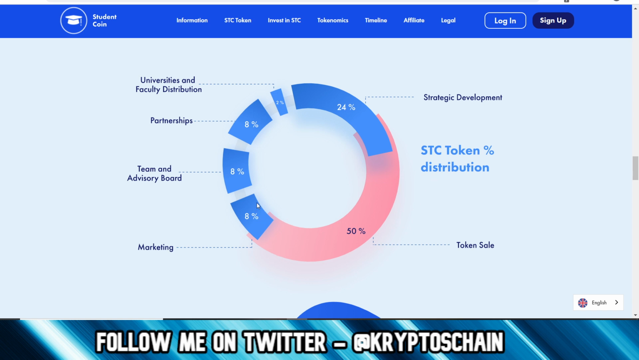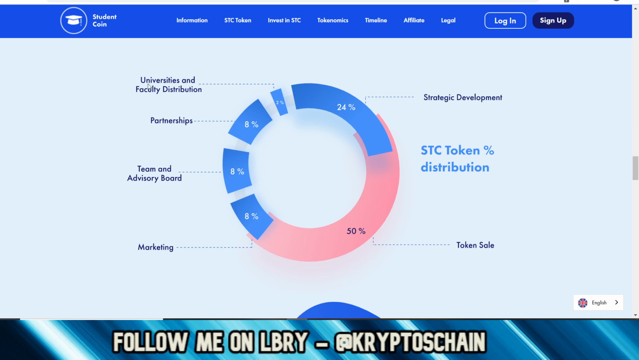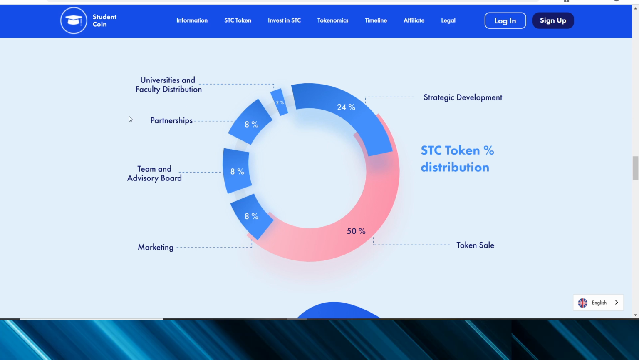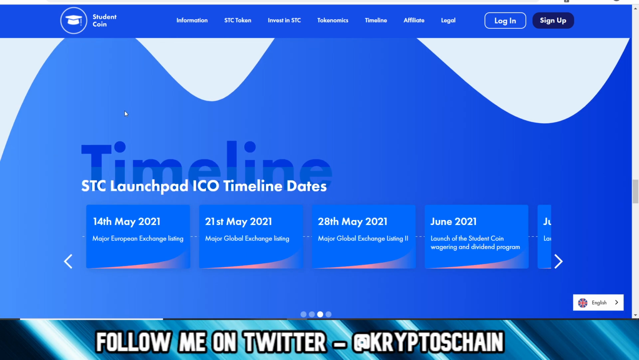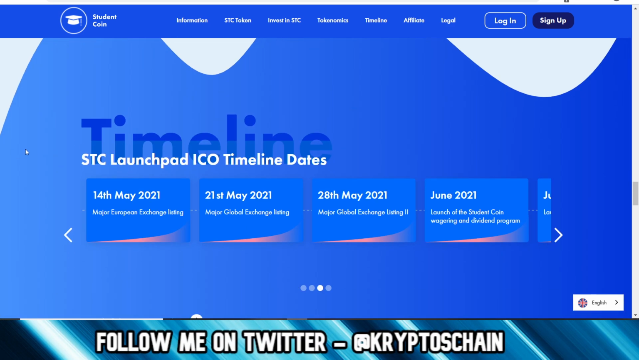And 8% to marketing, team and advisory board 8%, partnerships 8%, universities and faculty distribution only 2%, which I'm wondering why. Strategic development 24%. Now the reason I'm wondering why is because the whole purpose of this token is supposed to be for students. So the question is, why is only 2% allocated to universities? Maybe, I don't know why. Let me know what you think in the comments below, by the way.